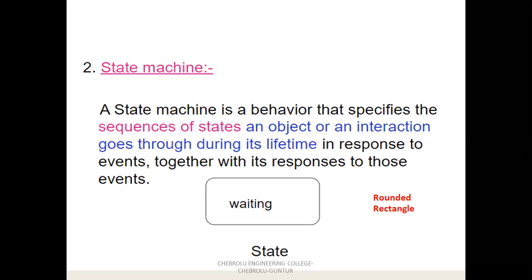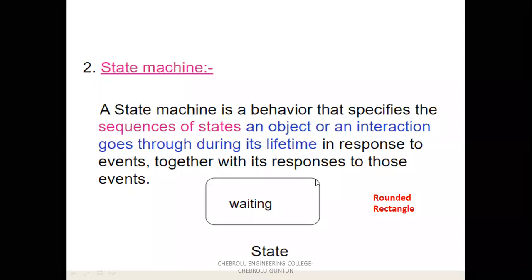Graphically, the state is represented by a rounded rectangle, not a normal rectangle. Rounded rectangle means the corners are in rounded shape. So graphically, in the UML language, the state is represented by a rounded rectangle.